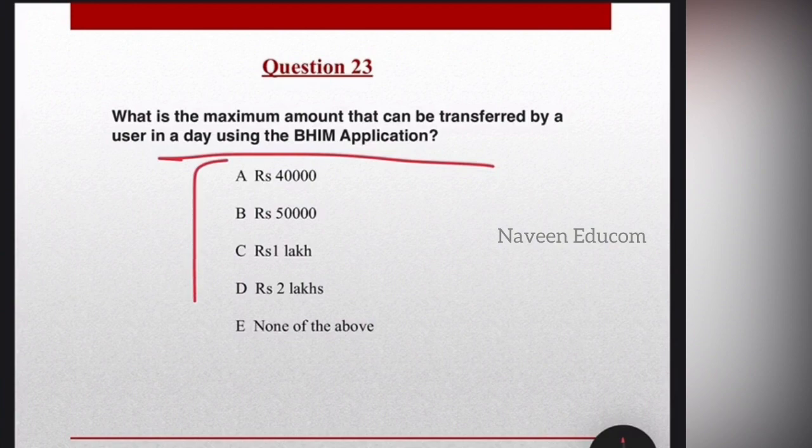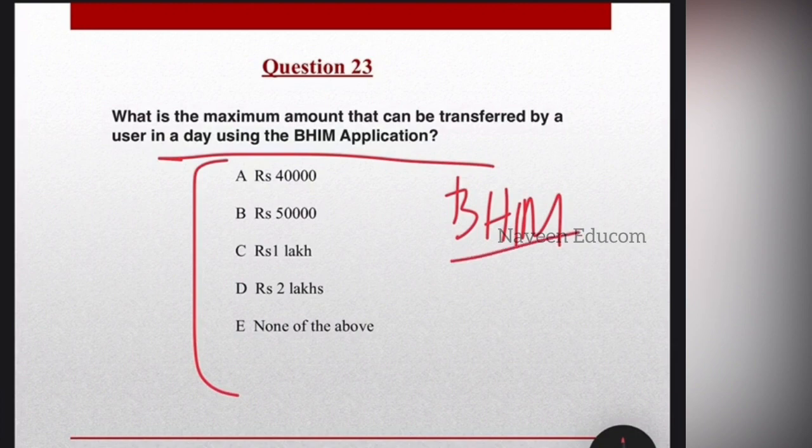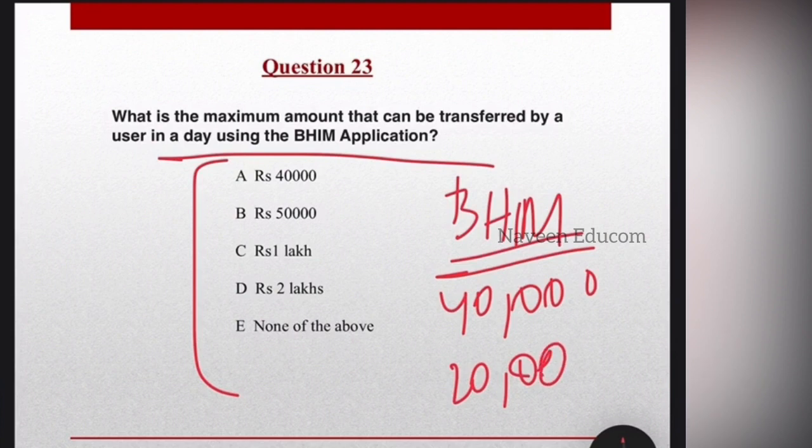What is the maximum amount that can be transferred by a user in a day using the BHIM application? So students, you want to know what the BHIM application is. BHIM app is a mechanism through which funds can be transferred with the help of the mobile phone. A user can send up to rupees 40,000 in a single day using this application, whereas rupees 20,000 can be transferred at once using the app.